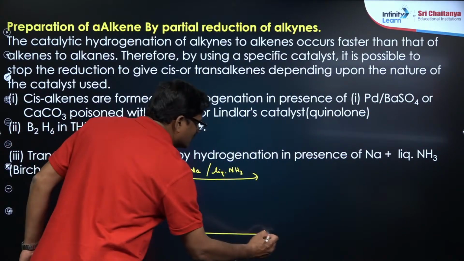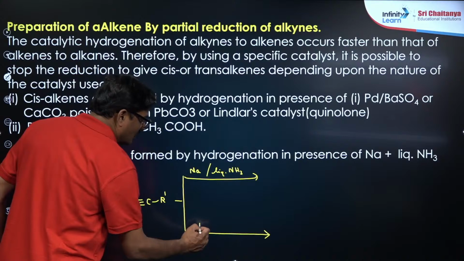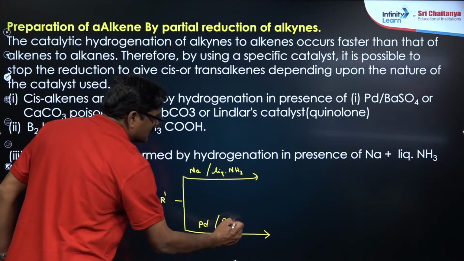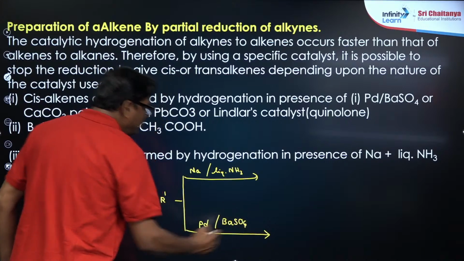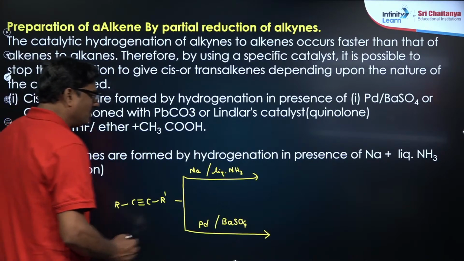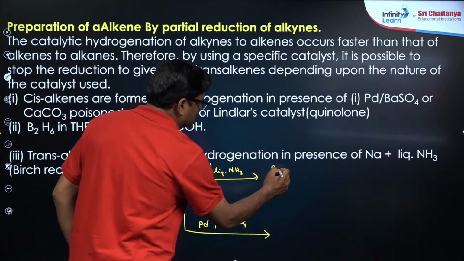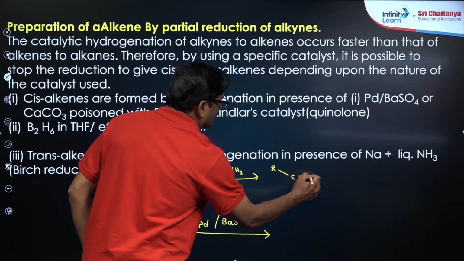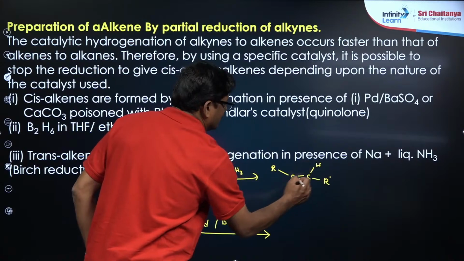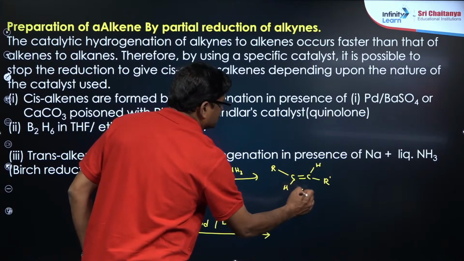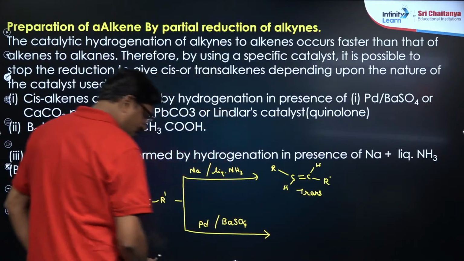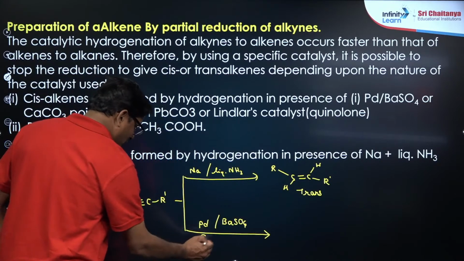Whenever it is treated with palladium on barium sulfate, or quinoline, or calcium carbonate, you are going to see RC double bond CR', and it is going to be a trans alkene. And you need to have quinoline as a solvent.